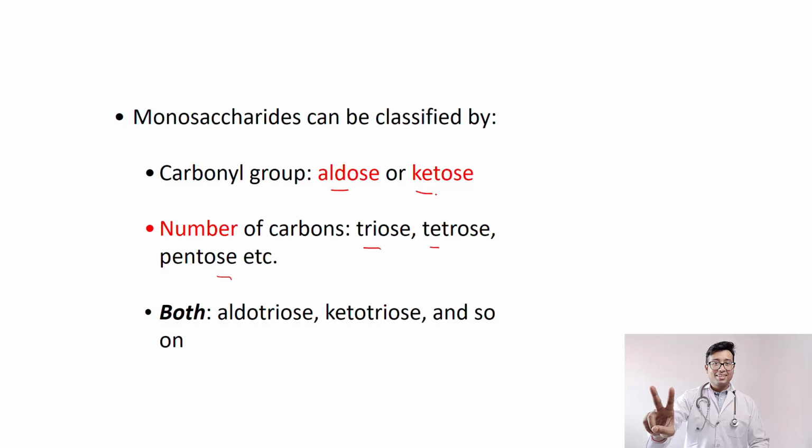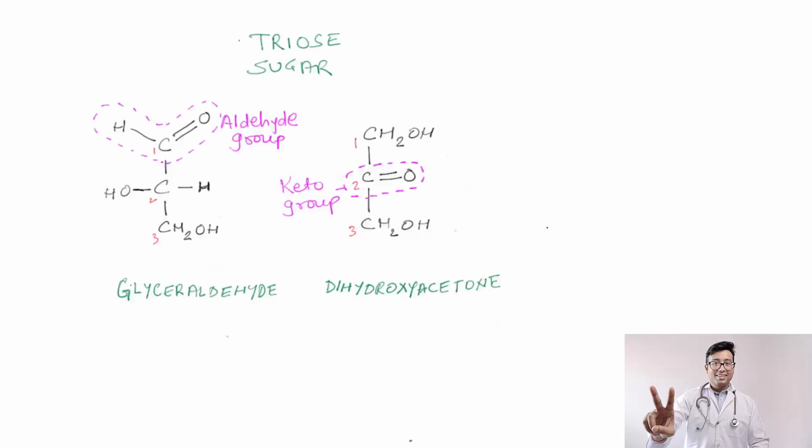So, if we combine both, it can be aldotriose, ketotriose, and so on. Triose means 3 carbon atoms and 1 aldehyde group, right? So, as I told you in the beginning, 3 carbon atoms, an aldehyde group, this is aldotriose. Now, this is the general nomenclature. This specific compound has a name.